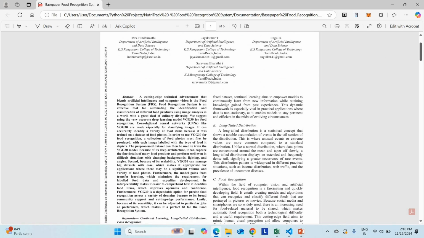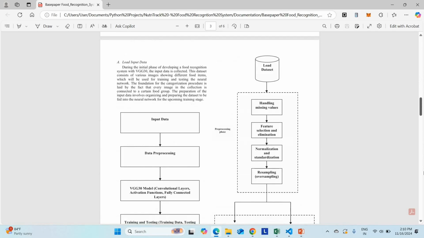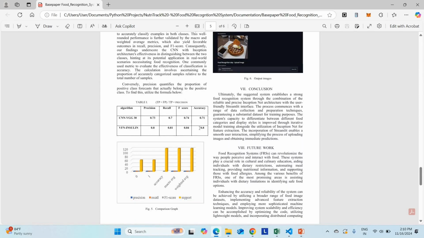In this base paper, they have used a convolutional neural network as their algorithm. They used the convolutional neural network for classification purpose, and they applied VGG30 for feature extraction. They used both algorithms together to recognize the food as well as to estimate the calories. That's what they have implemented. The major drawback of this project was that they produced 0.8, that means 80% accuracy, which is very low for the current standard. The accuracy is very low when compared to our proposed system.